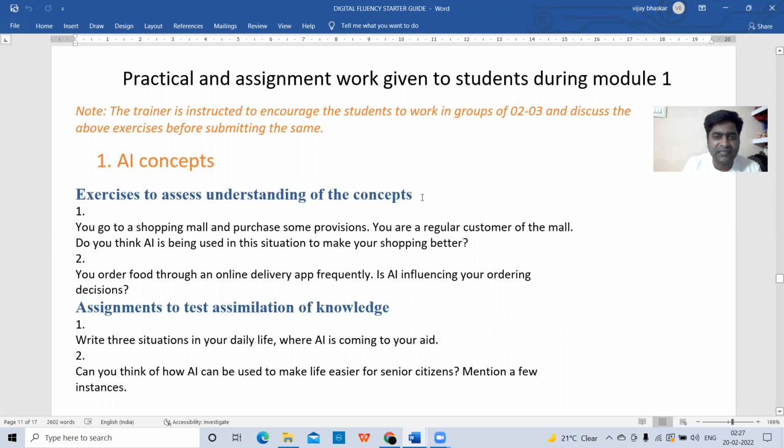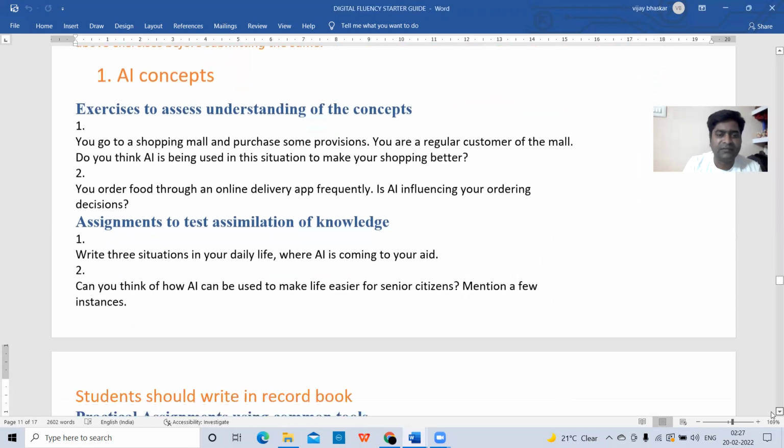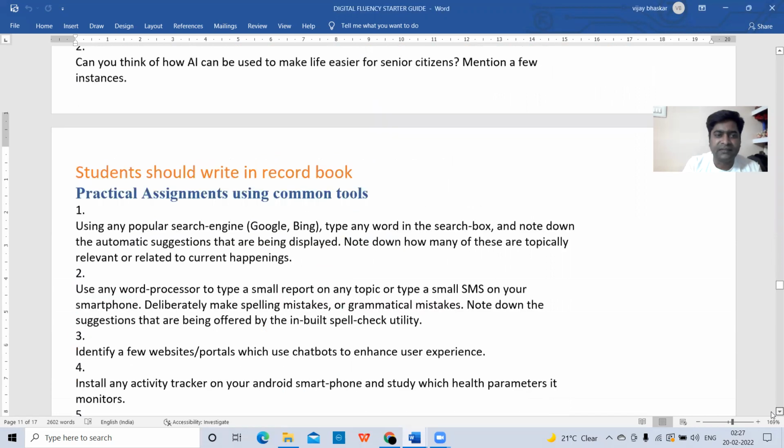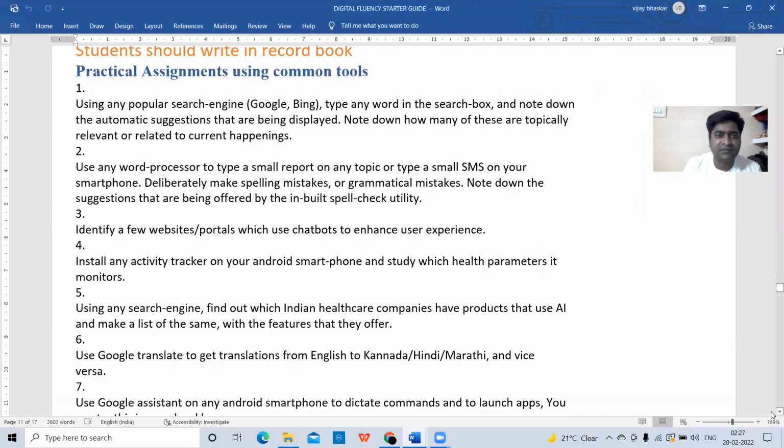Exercise to assess understanding of the concepts, and assignments to test assimilation of knowledge. These 4 questions, no need of writing in the record, and you have to write in the record these 8 questions which are related to artificial intelligence. So what are these 8 questions here? Students should write in the record book practical assignments using common tools. So these assignment questions, you have to write in the record.